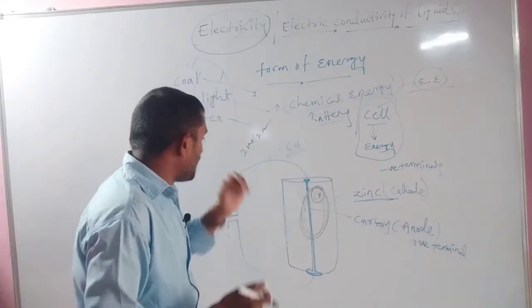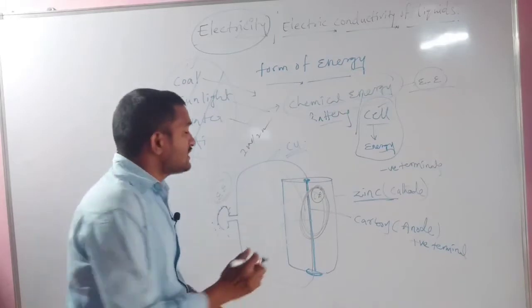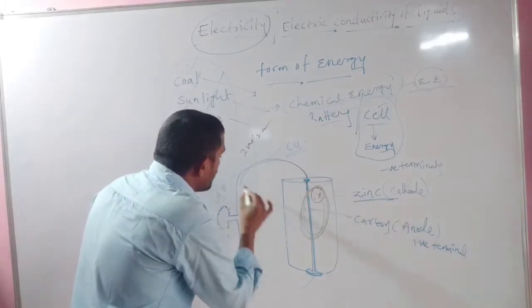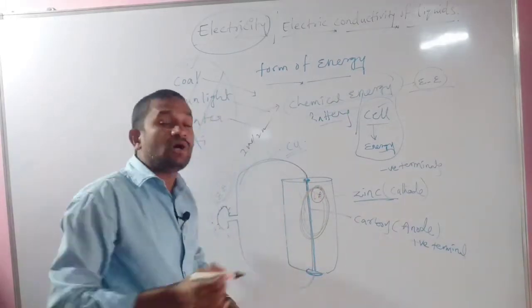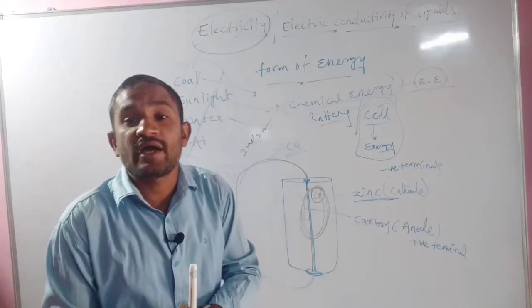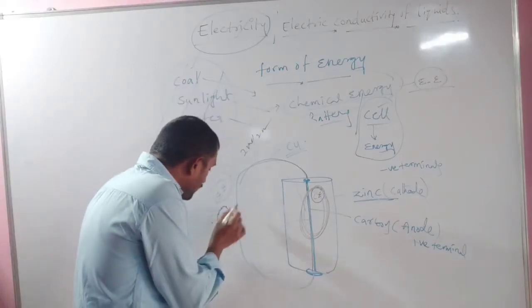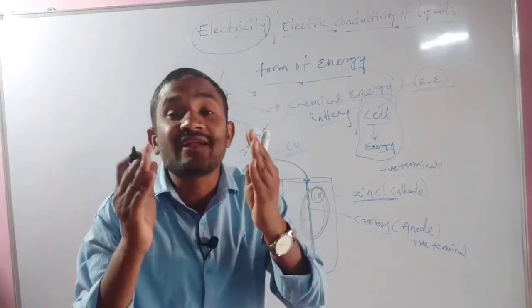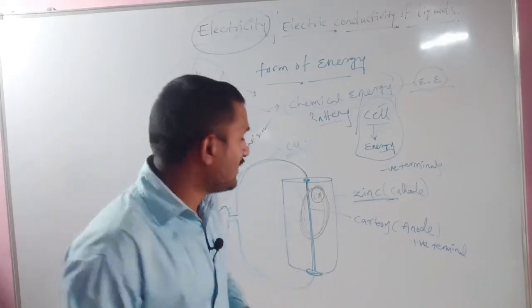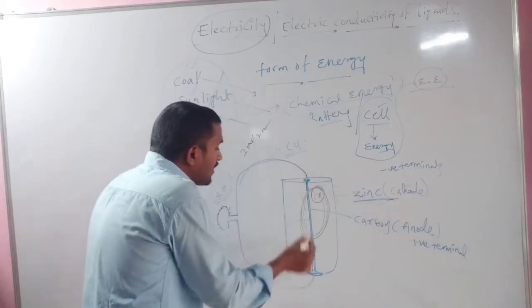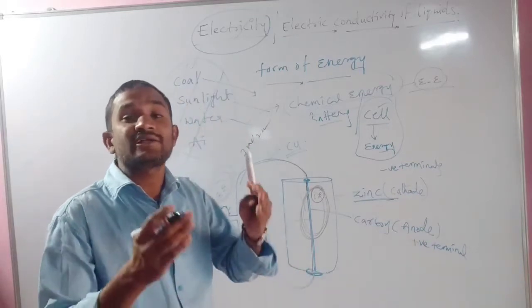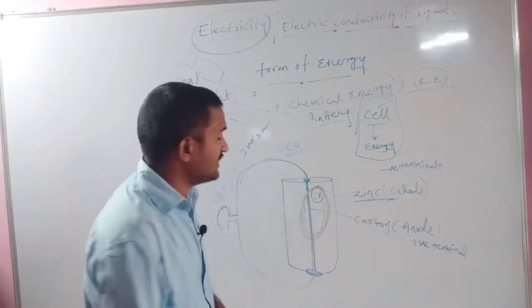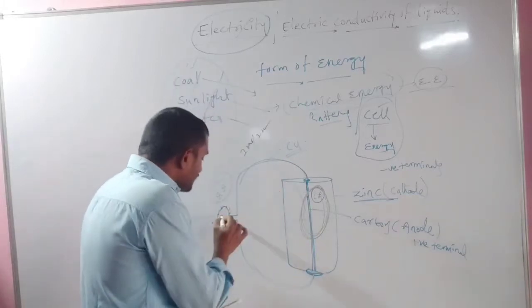Here I raise a question to you: why did I keep these two copper wires here? Without the two copper wires, can the bulb glow? No, it will not glow. These two copper wires transfer the electrical energy from the cell to the LED.